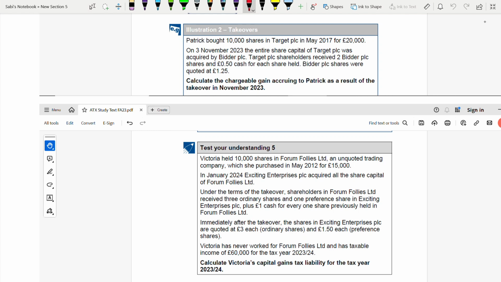Illustration 2, calculate chargeable gain as a result of takeover. Patrick bought 10,000 shares for 20,000 and Target PLC received, on 3rd November, the entire share capital of Target PLC was acquired by bidder. Target PLC shareholder received 2 bidder shares and 0.5 cash for each share held. Bidder PLC shares were quoted at 1.25. Okay. So now first we have to find the consideration, both shares and cash.